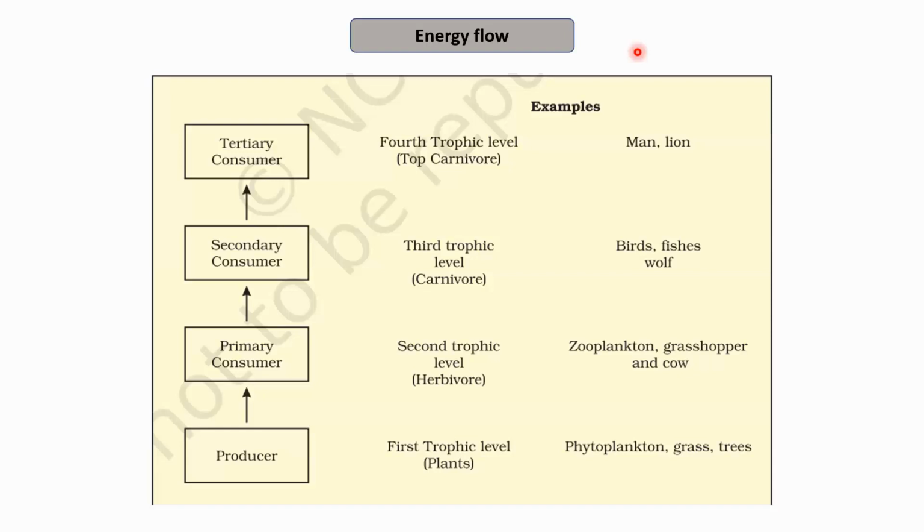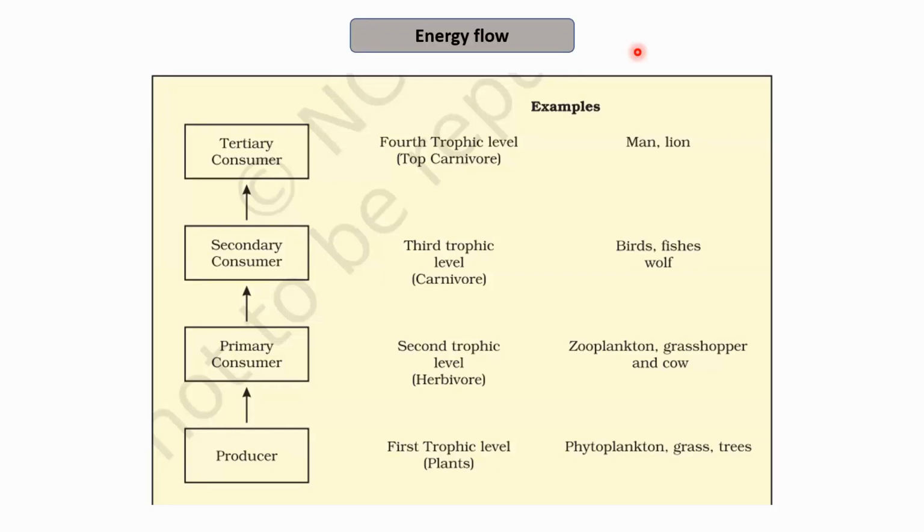Now, if I talk about the transfer of energy to secondary consumers, considering 10% of this 1,000 joules, we may calculate that the amount of energy transferred to the secondary consumers is only 100 joules. Then we have the organisms at the tertiary level. So the transfer of energy will be 10% of 100, that is only 10 joules. So this is how every time there is a loss of energy, and all of the energy is not transferred to the next trophic level.